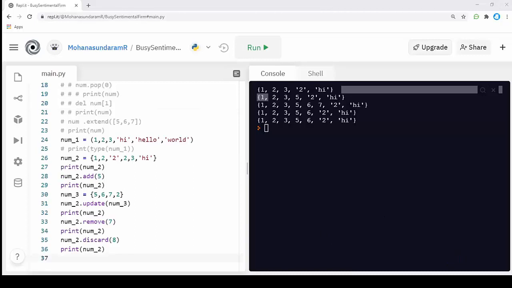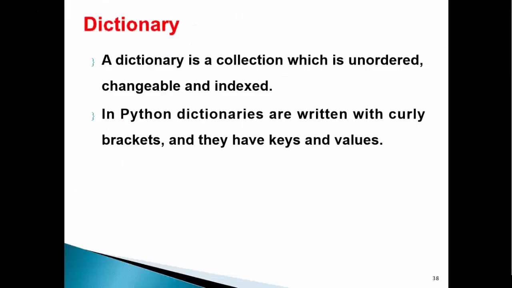Our next data type is a dictionary. A dictionary is nothing but a collection of changeable and indexed values. It allows multiple data types and it allows duplicate values also. And it is changeable, and changeable means we can change the value of a dictionary. And it is indexed. The position of the dictionary is indexed.